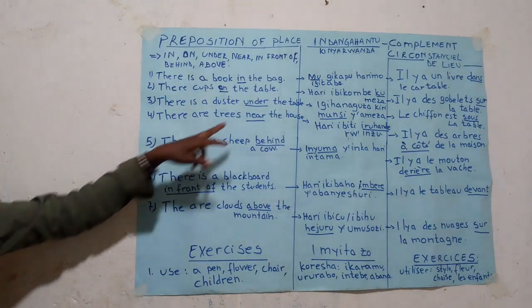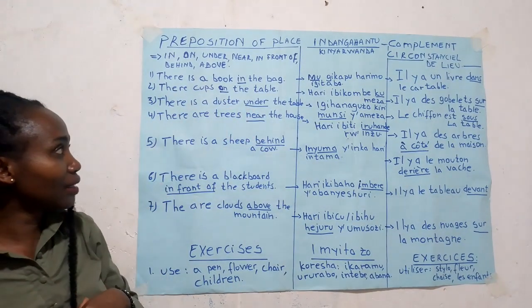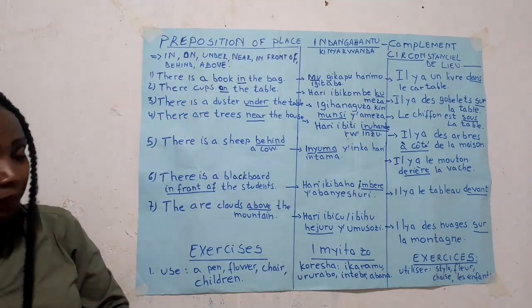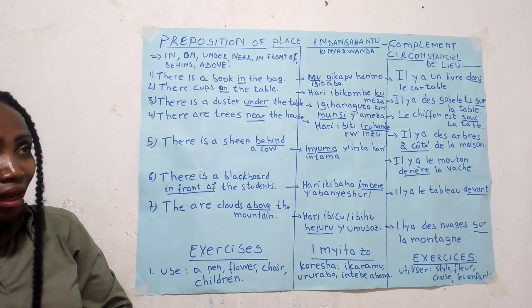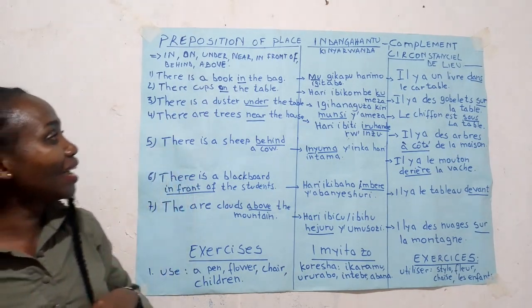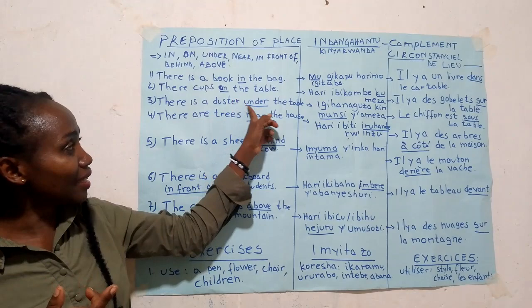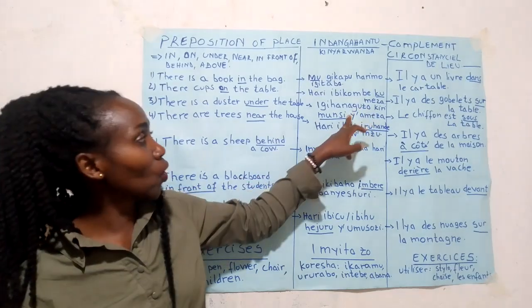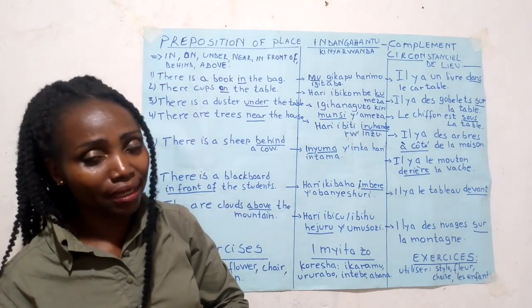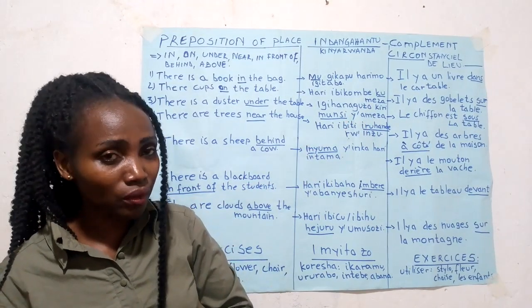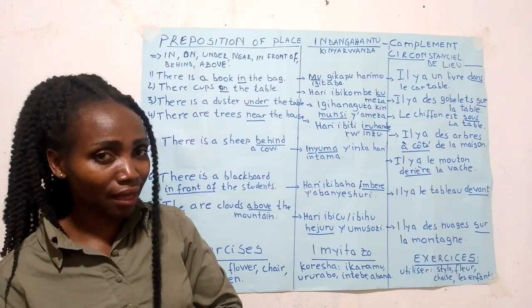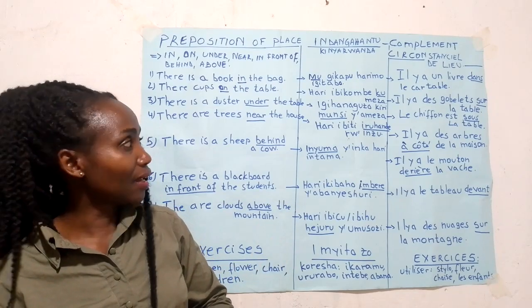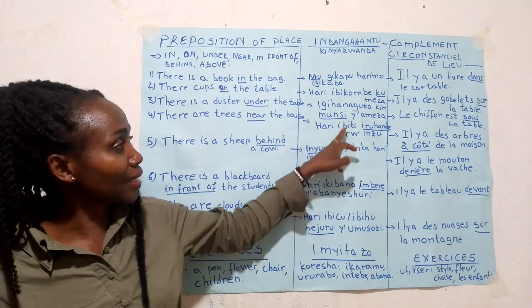So number 3, under. There is a duster under the table. A duster under the table. Yes, in Kinyarwanda, igihanaguzo kiri munsi y'ameza. A duster, igihanaguzo.